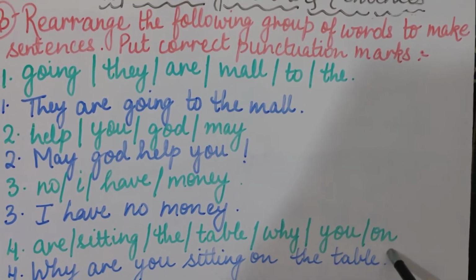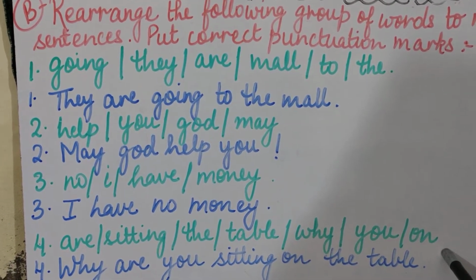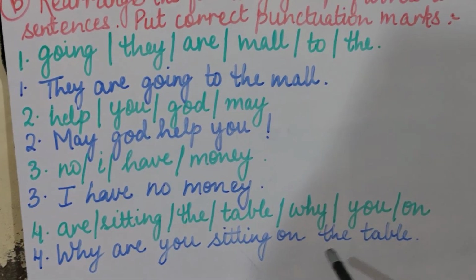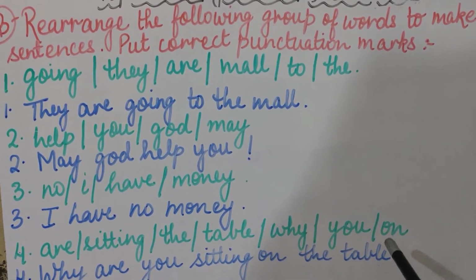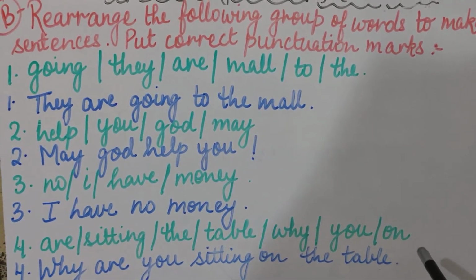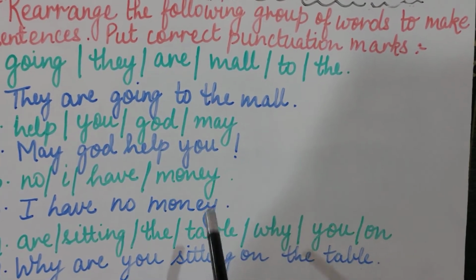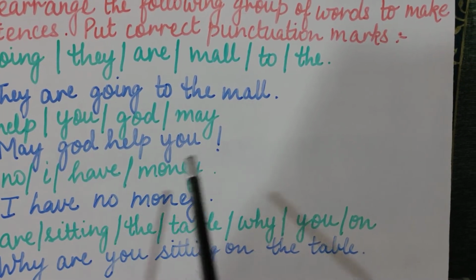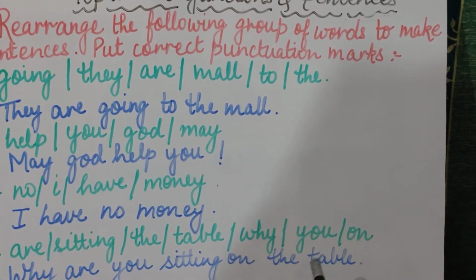Now coming to the last sentence: are, sitting, the, table, while, you, on. Again children, this is a sentence but it is not making any sense. So you have to rearrange these group of words to make a complete sentence with proper sense. Make sure that this sentence is a little long, so you have to use your brains for that. Okay, why are you sitting on the table?